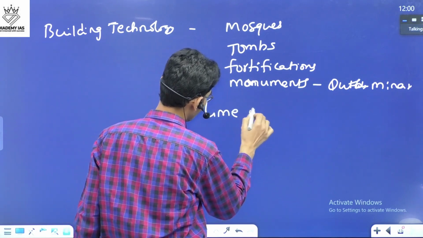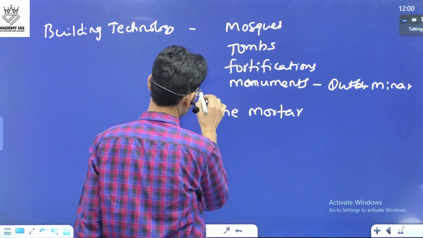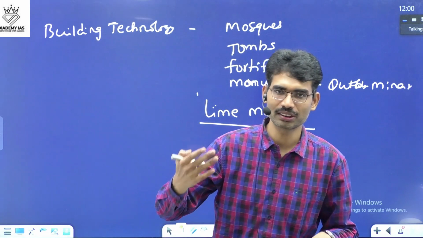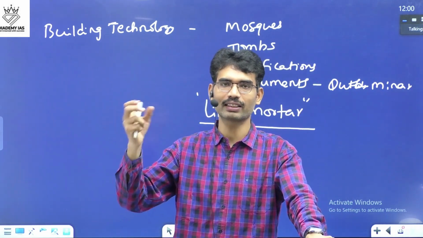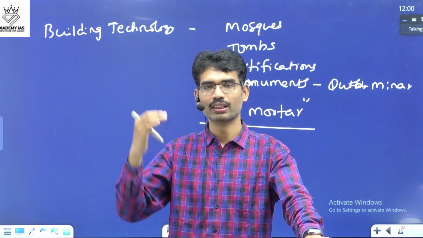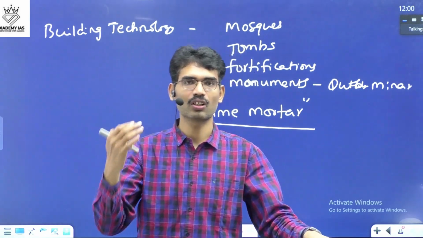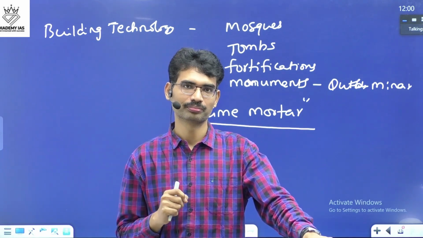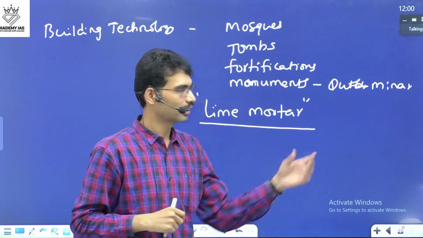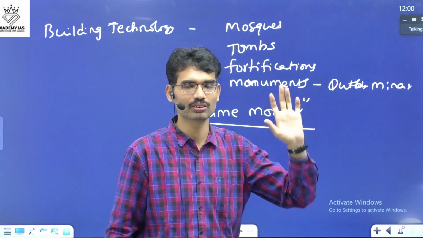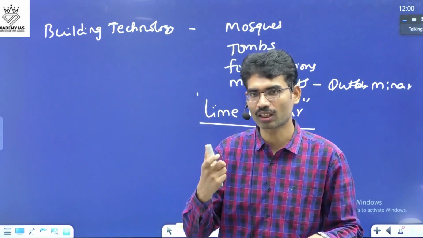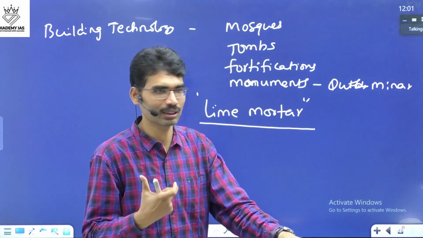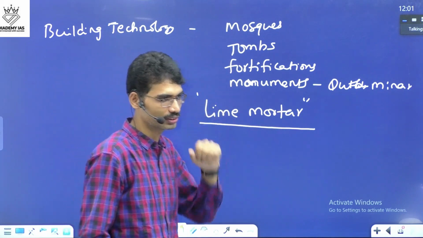The usage of lime mortar is the biggest contribution of Delhi Sultanate. Earlier, when it comes to ancient India, stones were used, caves directly, suppose Ajanta caves, Ellora caves, rock caves, caves themselves, Ellora, Kailashnath temple, same mountain itself carved out. Stones. Bricks were used. Indus Valley civilization, there are so many brick temples also. Either stone or bricks or terracotta we were using. Lime mortar, maximum, the huge improvement when it comes to building construction is lime mortar usage.